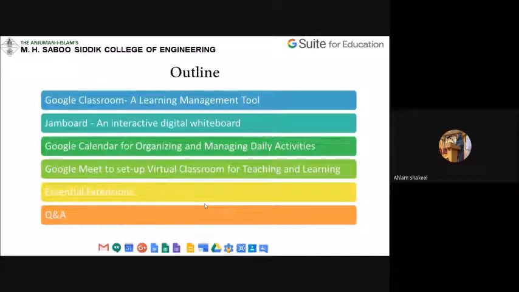Then we have Google Meet. Google Meet is a virtual classroom setup tool that will help you interact with your students virtually, and it will give you a feel of teaching them like you taught them in the classroom. And there are some extensions that are very essential for us to know when we are using these tools. These G Suite tools that we are going to study are free of cost, very easy to learn, and not at all difficult.